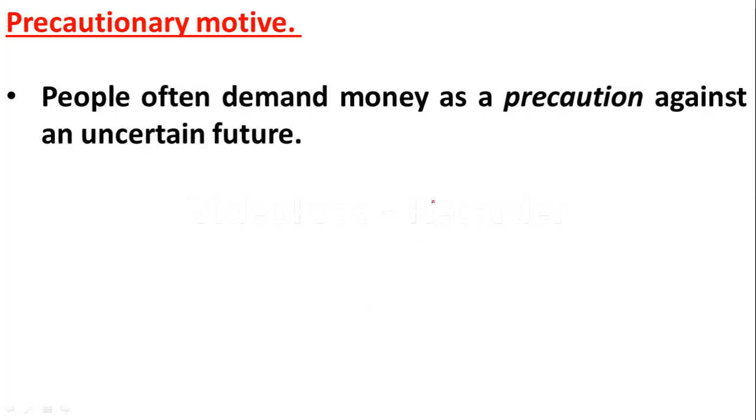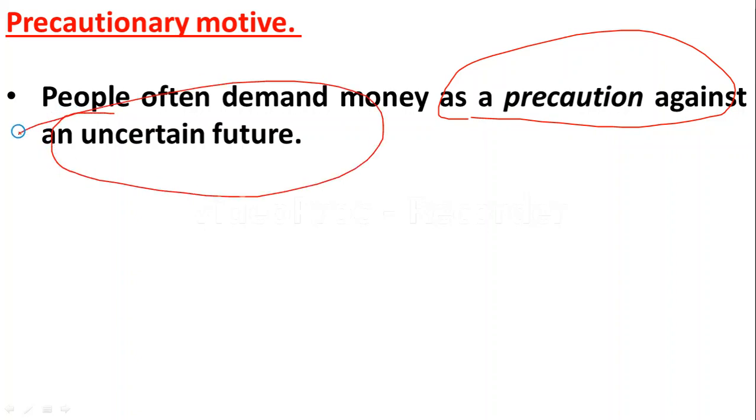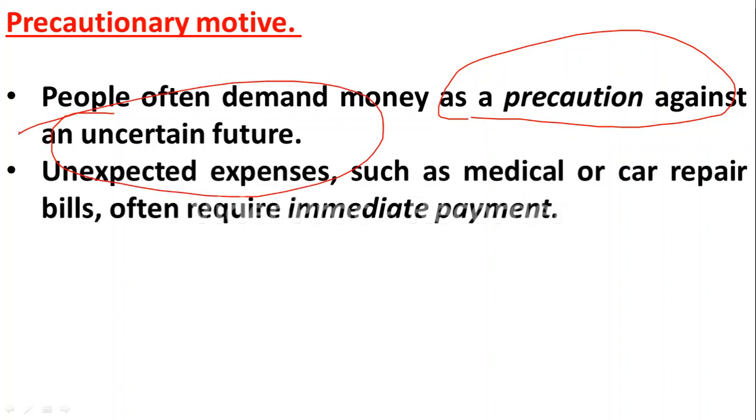Next, let us move to the precautionary motive demand for money. Here people demand money as a precaution against an uncertain future. We don't know what is going to happen in the future. For this future, we keep money for unexpected expenses, such as medical expenditure, car repair bills, marriages, and other functions at home.